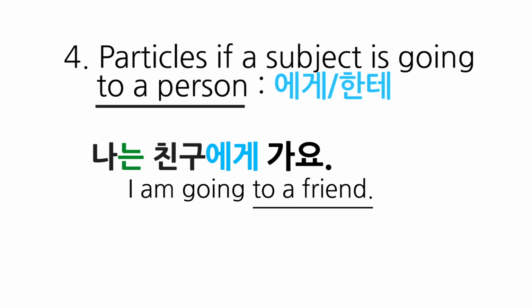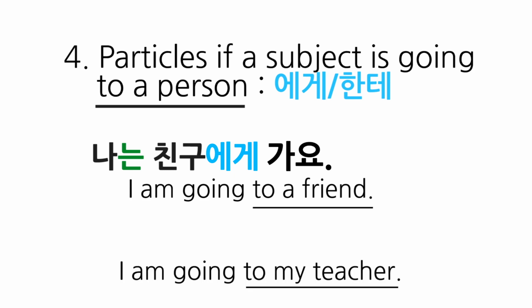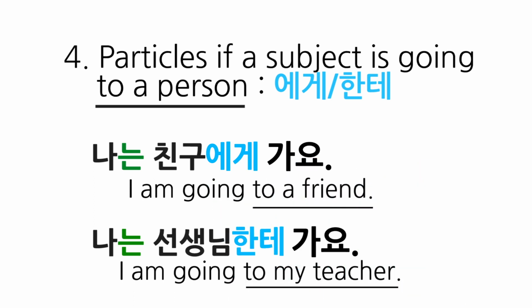Then how would you say I am going to the teacher? Right, you need to say 나는 선생님에게 가요. 한테 is the same as 에게. 한테 is a colloquial form, while 에게 is used in writing more than in spoken language.